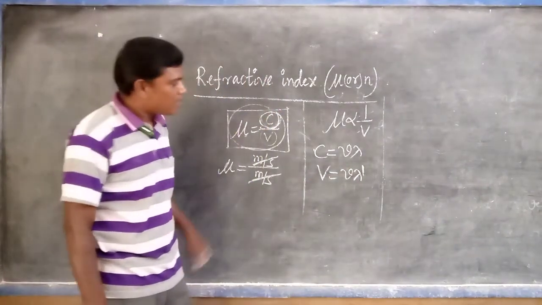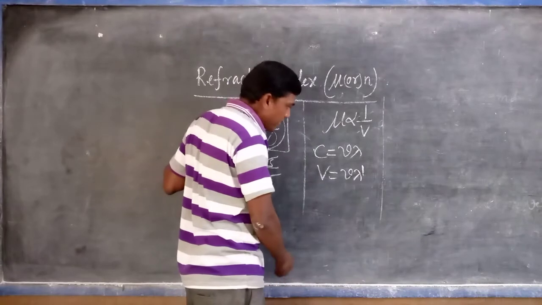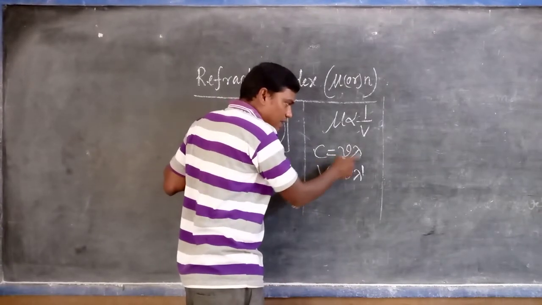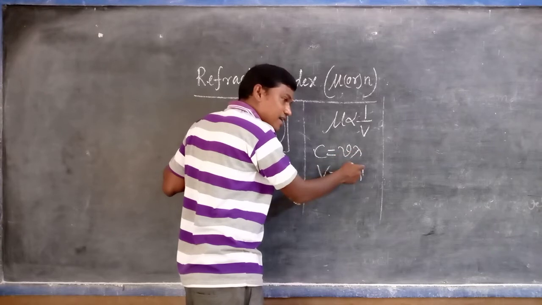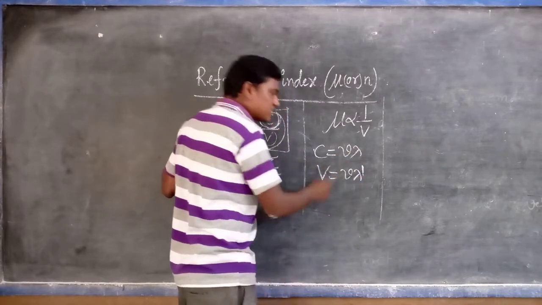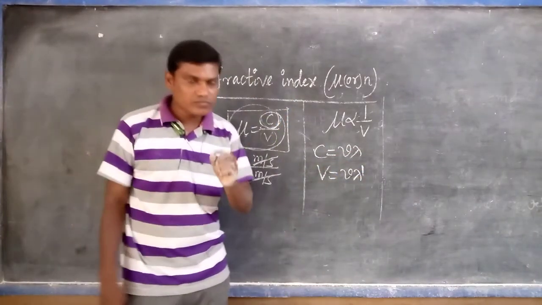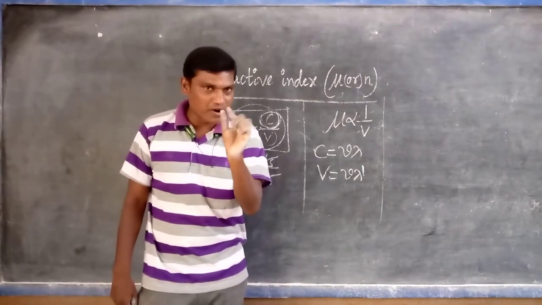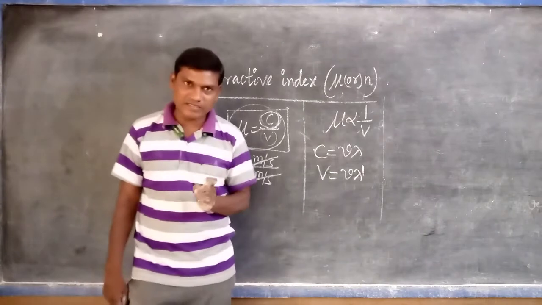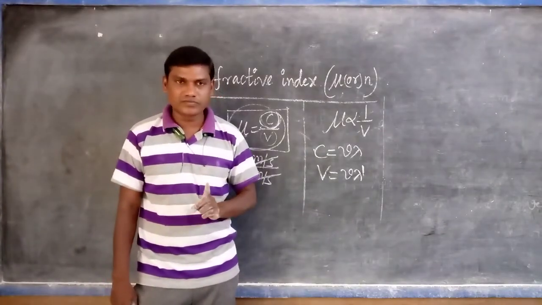But here one doubt is arising in your mind. Nu is the same, but lambda is represented separately, as lambda dash. Okay, why? It means one thing here. During the refraction, this is very, very important for 1 mark or bit questions, and for competitive examinations also.